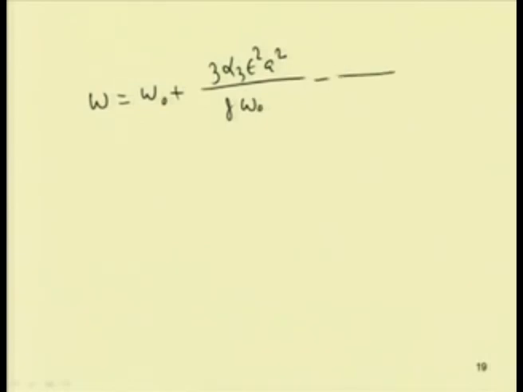minus 5 alpha2 square epsilon square A square by 12 omega0 square, plus the higher order terms. By using this intrinsic multiple scale harmonic balance method also, one can solve different types of nonlinear equations. In today's class we have studied two methods. One is the incremental harmonic balance method, which is a two-step method, and also we have studied this intrinsic multiple scale harmonic balance method. By using this method, you can solve a set of nonlinear equations.